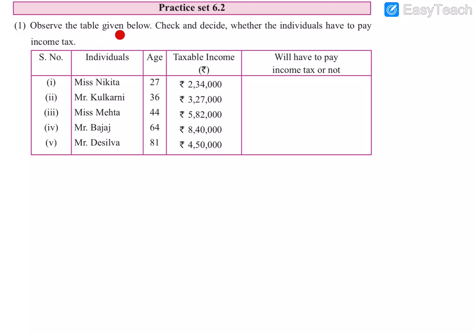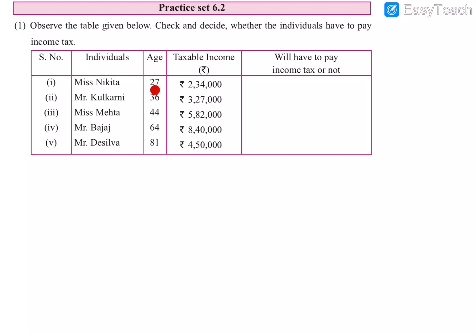So observe the table given below, check and decide whether the individual has to pay income tax. Here the individual's age is given, and also their income is given. So we will have to check. We have seen the tables, according to age we have seen 3 tables. From the table, by taking their salary, we will have to decide whether they have to pay income tax or not. So the first one is Nikita.